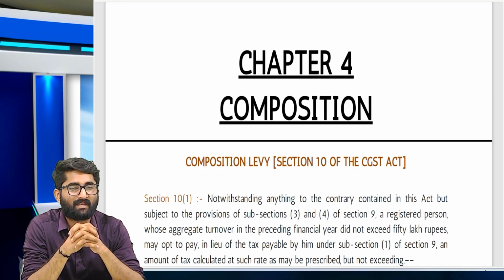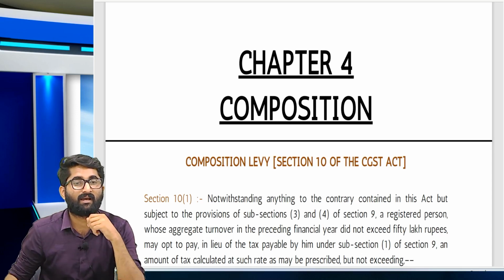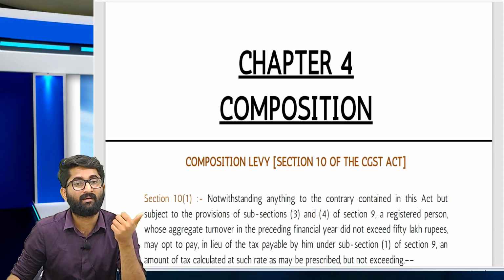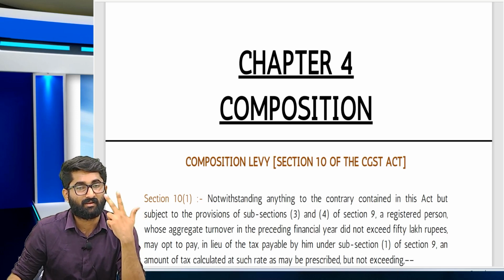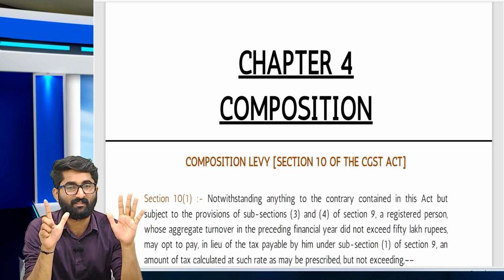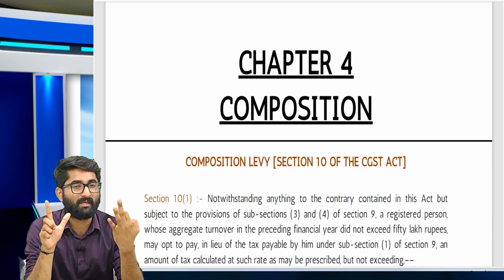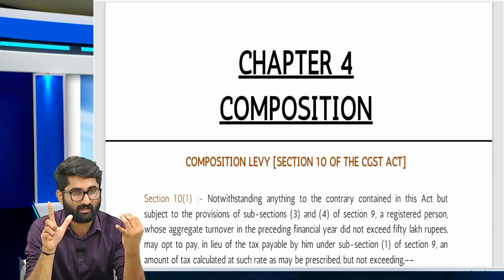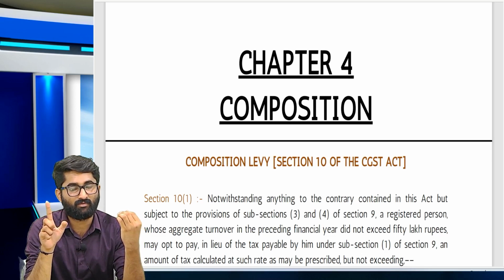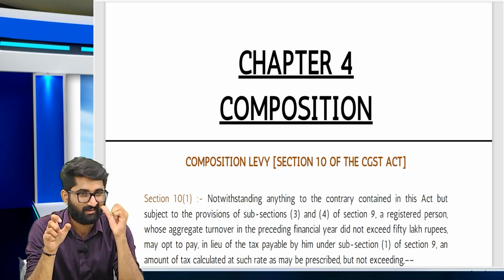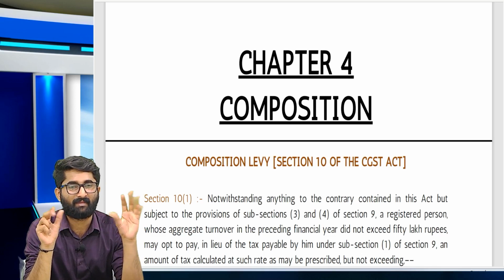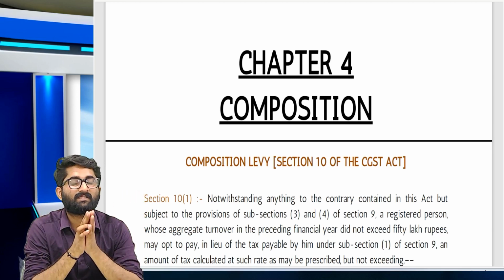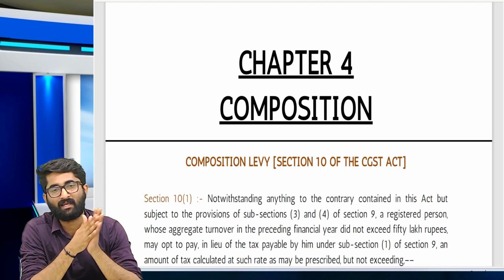Now, which are special category states, sir? Special category states are Mami and me. We are eating areca nuts, NUTS. So, there are 8 states. Manipur, me. Mizoram, me. Mami and me. Meghalaya, areca nuts. A for Arunachal Pradesh, N for Nagaland, U for Uttarakhand, T for Tripura and S for Sikkim. In these 8 states, if it is less than or equal to 75 lakhs, then you can opt